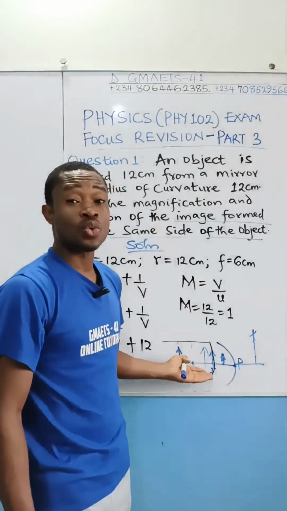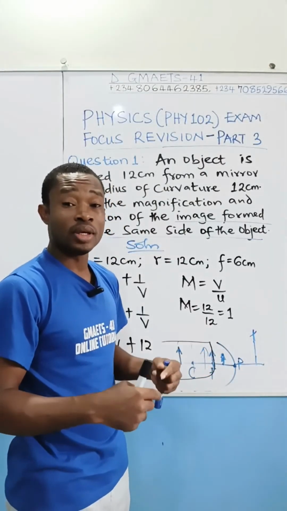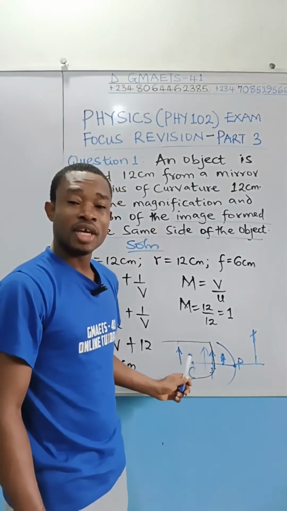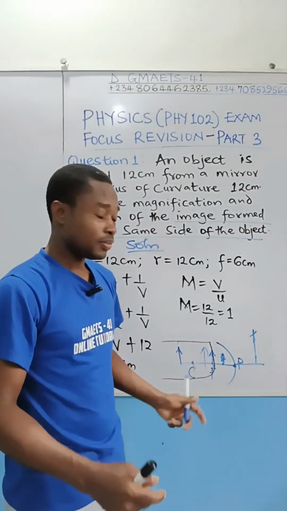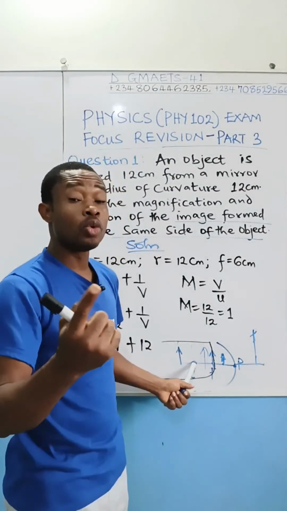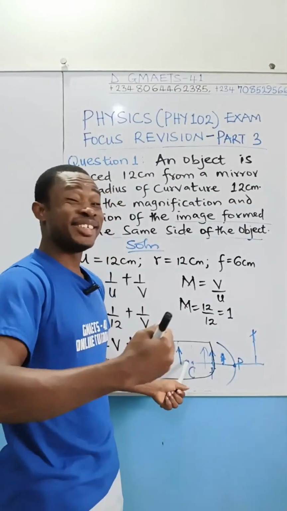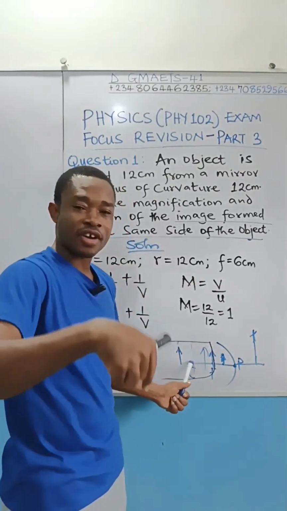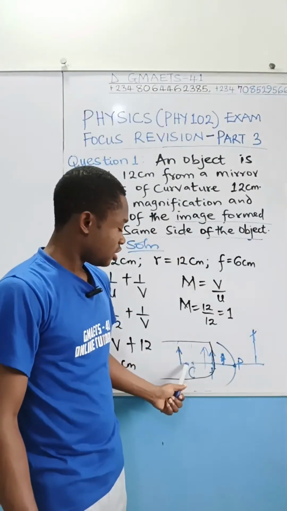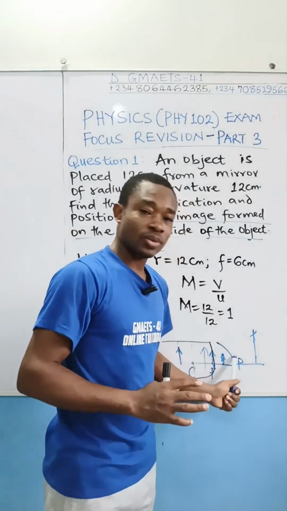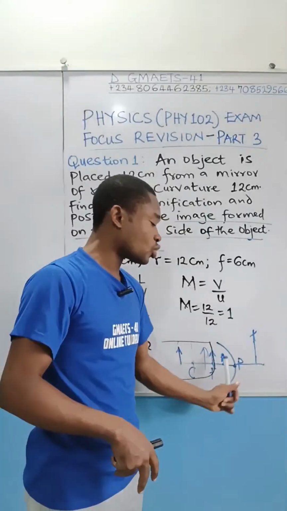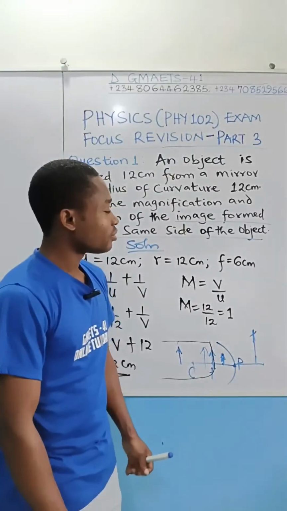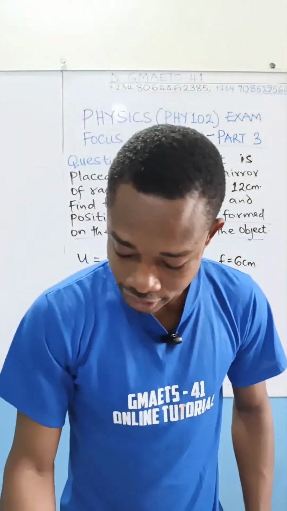I've already opened your eyes to when the image will be diminished and when it will be magnified. Once the object is before the center of curvature, the image formed will be diminished. If the object is at the center of curvature, the image will be the same size as the object. If the object is now less than the center of curvature, moving towards the pole, the image will now become magnified. So all that will guide you in the analysis.